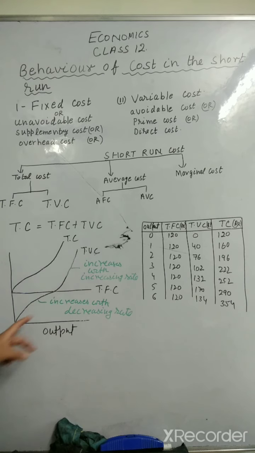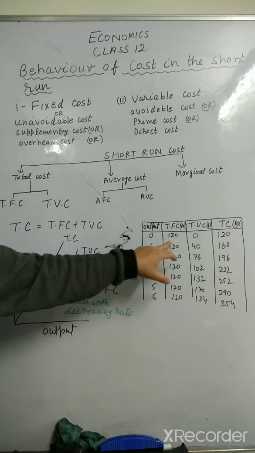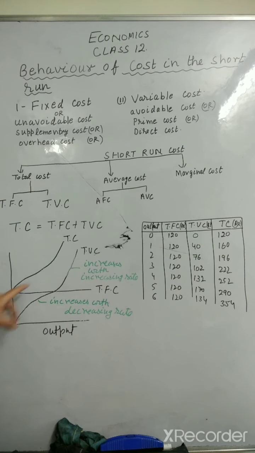Here one more thing you have to keep in mind: this total variable cost can be zero. If you see here, this is the origin. So total variable cost can be zero, whereas total fixed cost cannot be zero. Therefore, total cost cannot be zero. Even if the total variable cost is zero, total fixed cost is not zero and total cost is also not zero. So that's why this total cost cannot start from this point.